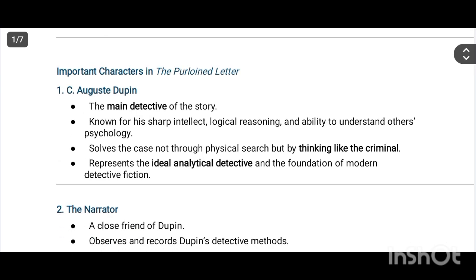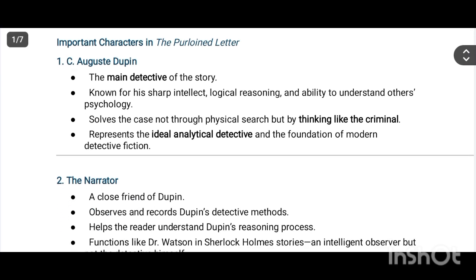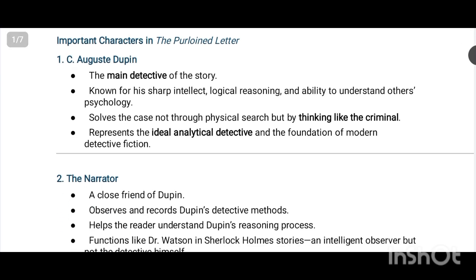Introduction. Important characters of The Purloined Letter. C. Auguste Dupin, the main detective of the story, known for his sharp intellect, logical reasoning, and ability to understand others' psychology. He solves the case not through physical search but by thinking like the criminal. He represents the ideal analytical detective and the foundation of modern detective fiction.